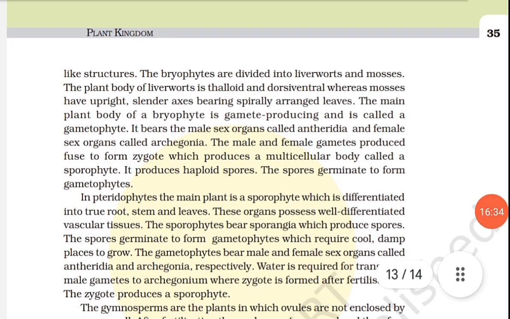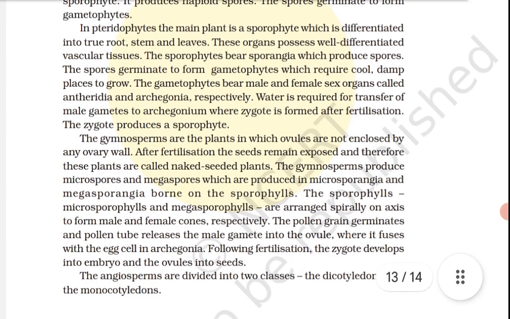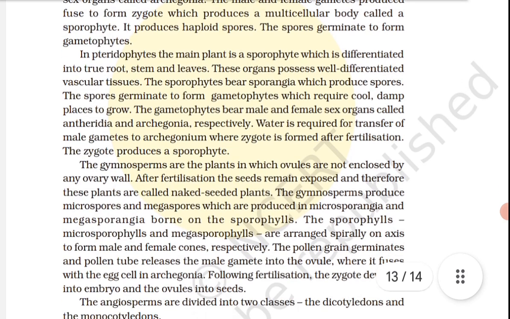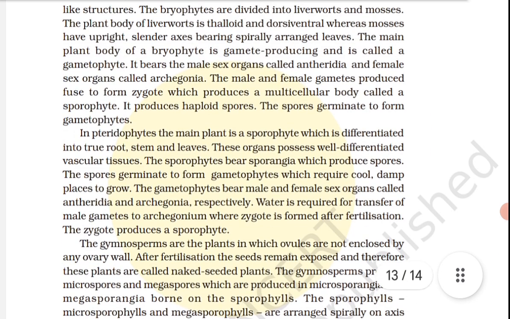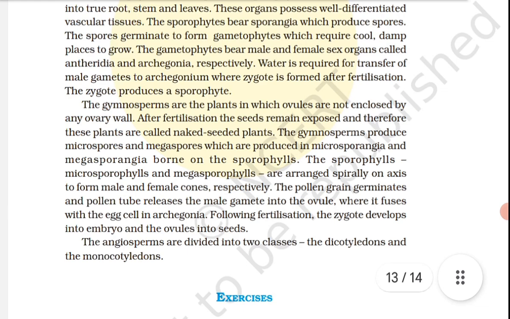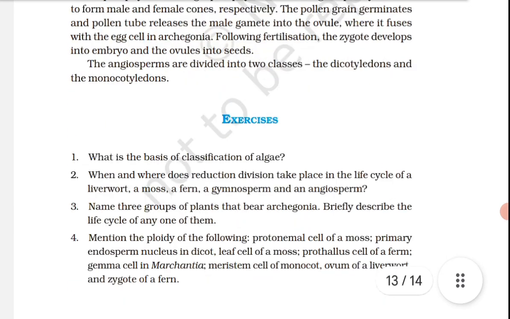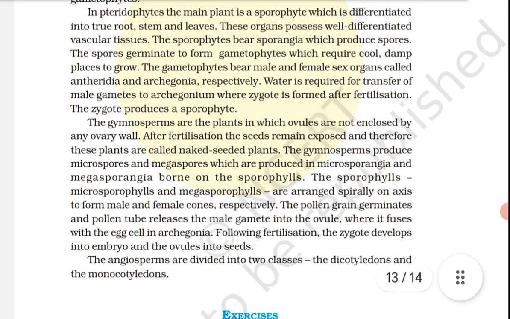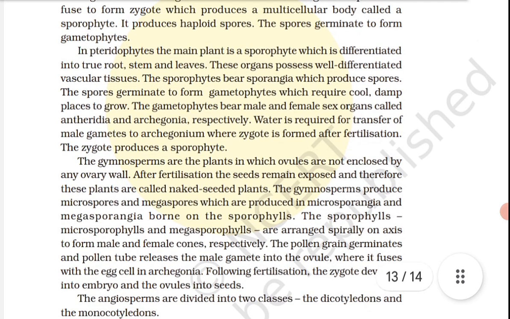The gymnosperms are the plants in which ovules are not enclosed by any ovary wall. After fertilization, the seeds remain exposed and therefore these plants are called naked seeded plants. The gymnosperms produce microspores and megaspores, which are produced in microsporangia and megasporangia borne on the sporophylls. The microsporophylls and megasporophylls are arranged spirally on an axis to form male and female cones respectively.